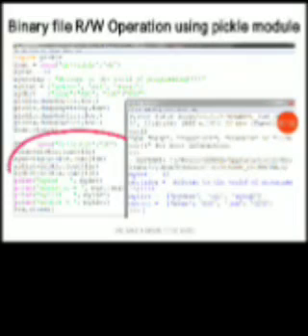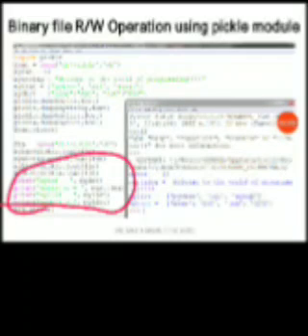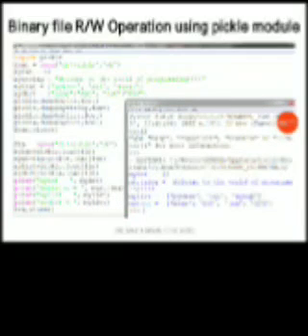The list value and the dictionary value are also loaded from the file into the variables, and I simply print those values using the print statement, and once the reading process is over, just close it.